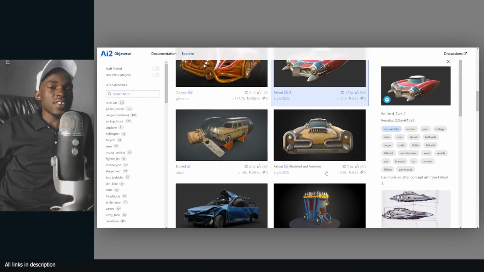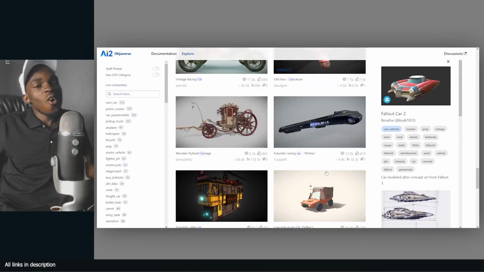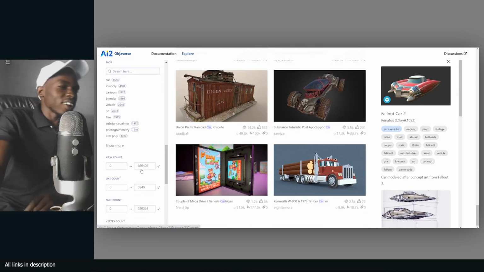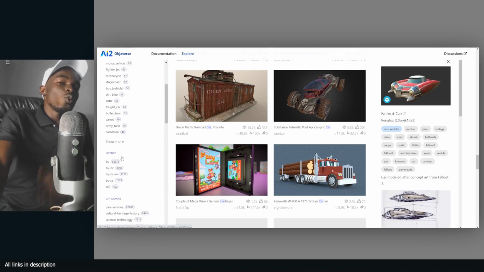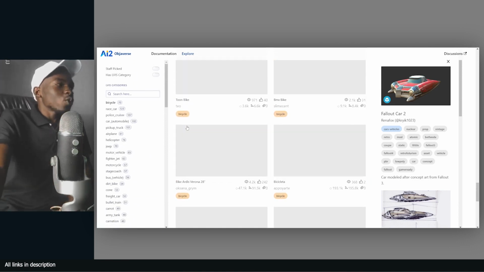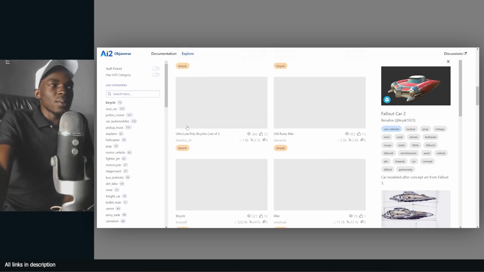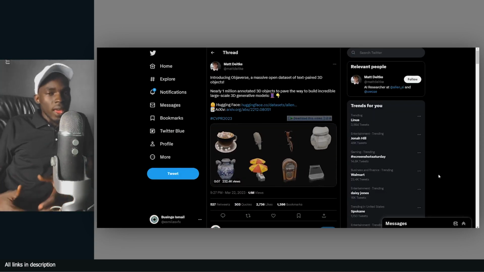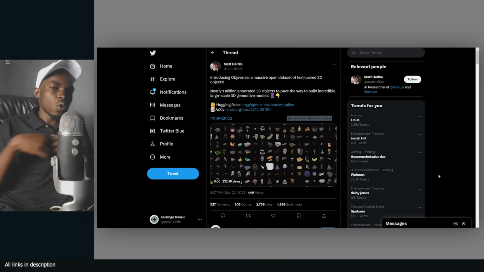So today I have some interesting news for you and over 1 million 3D models free for you to download. But here is a catch. This library was not meant for you, at least not meant for you as an artist. This was a website by some company called Observerse. This is a library meant for an AI, and what they did is that they went onto Sketchfab and other